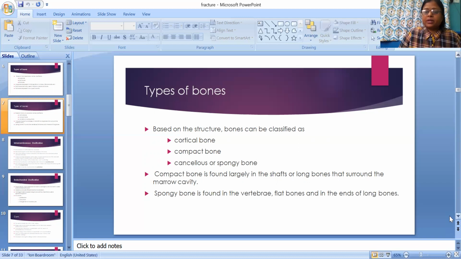So compact bone is found surrounding the marrow cavity. Spongy bone is found in vertebra, flat bones, and the ends of long bones. I think you have seen some bones related to vertebra, flat bones, and long bones, and I think you have seen some minute structure that is related to the spongy structure.